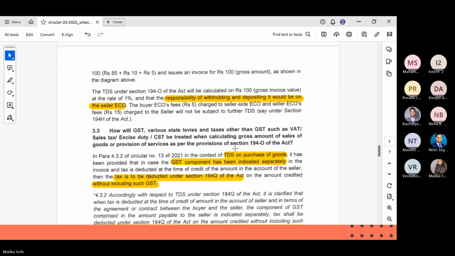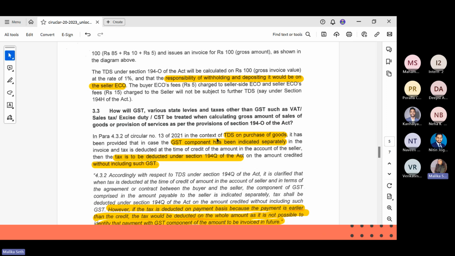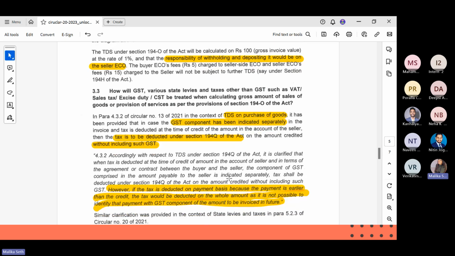The next question that comes into the picture is, how will GST and various state levies and taxes other than GST, such as VAT, sales tax, excise duty, CST, be treated when calculating the gross amount of sales of goods or provision of services as per the provisions of section 194O. In the first two paragraphs that you can see, they are explaining 194Q. One may wonder why we are explaining 194Q in the middle of 194O. It is because the clarifications in the circular provided for 194Q apply as they are to 194O.